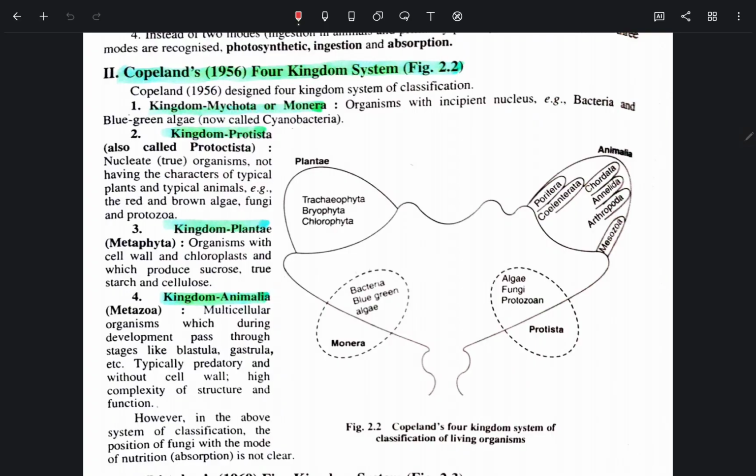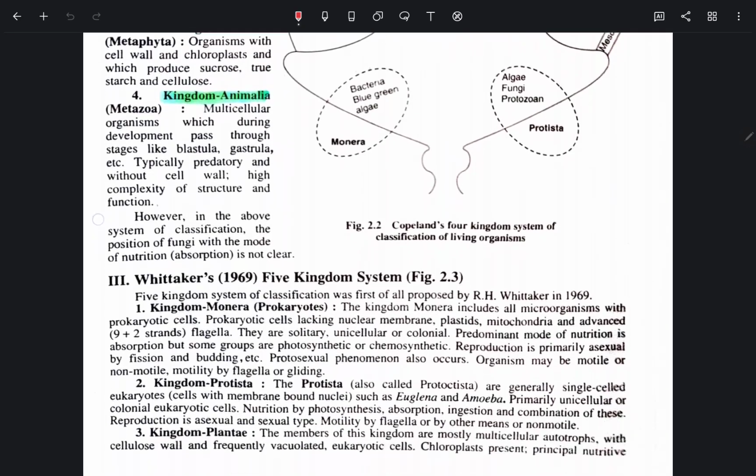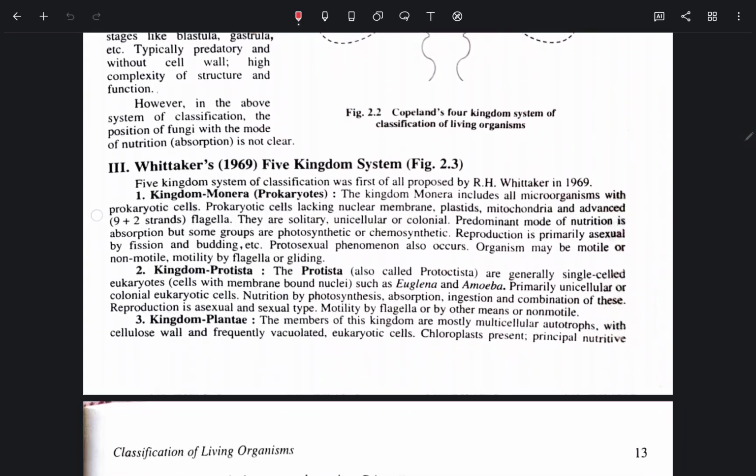Kingdom Animalia: multicellular organisms which during development pass through stages like blastula, gastrula, typically predatory and without cell wall, with high complexity of structure and function. However, in the above system of classification, the position of fungi with the mode of nutrition is not clear.